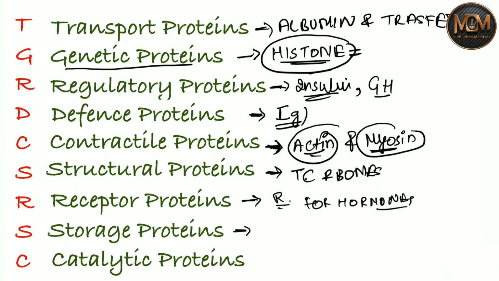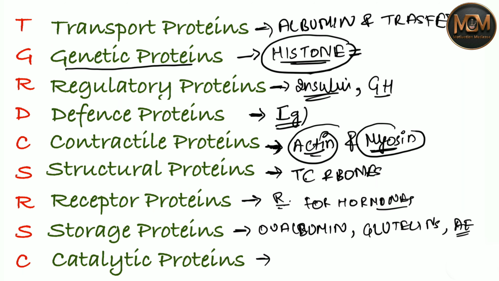In the storage proteins we have ovalbumin, glutelins and apoferritin. This is nothing but storage protein.